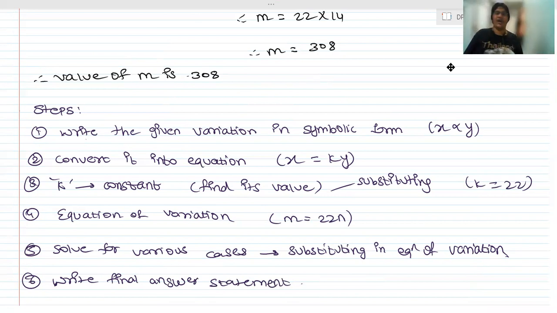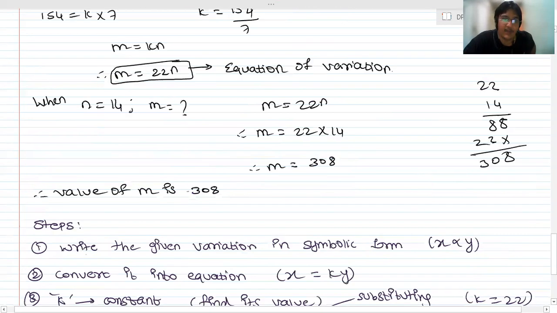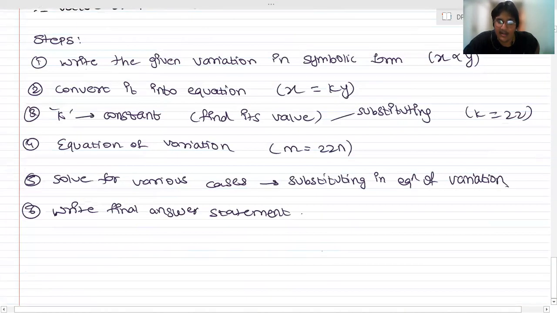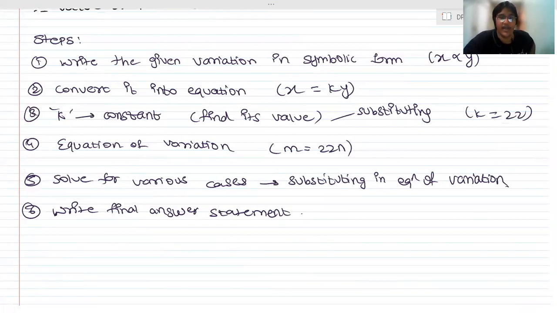ये steps ही follow करना है. Direct variation होने दो, indirect variation होने दो. So for indirect variation, we are going to study it in next class. I had a wish to complete one more question, but there are hardly 2.5 minutes remaining with me, so I don't want to take risk by running the topic. 3 questions are remaining that we will take in next class, most probably, and we will introduce the concept of indirect variation. So we will complete it as soon as possible.